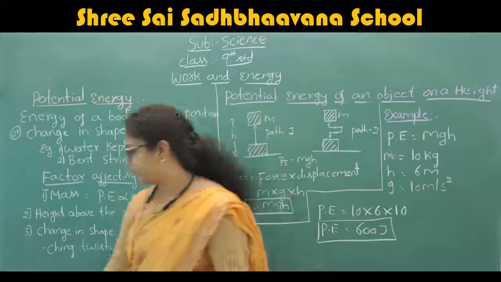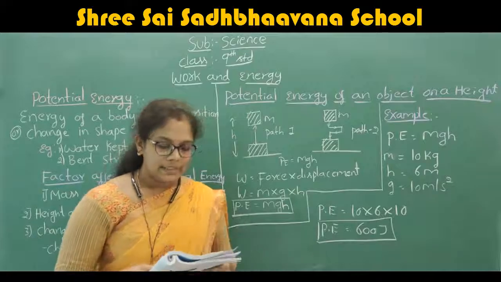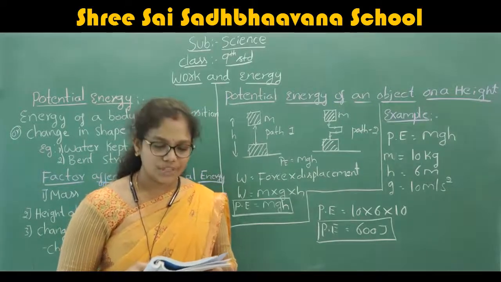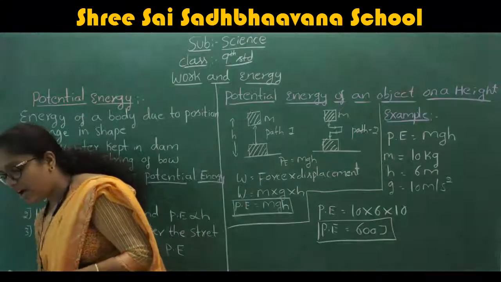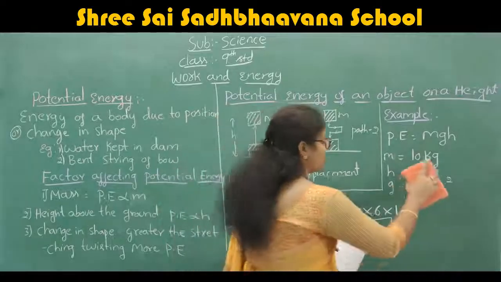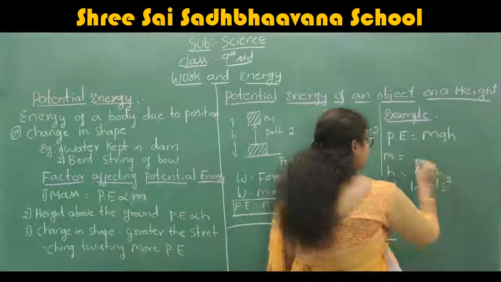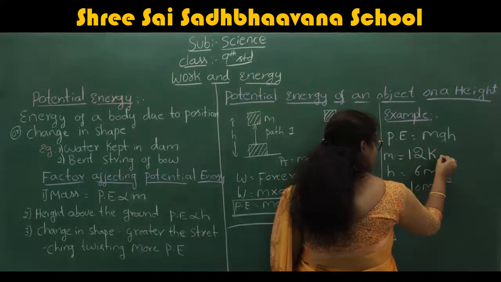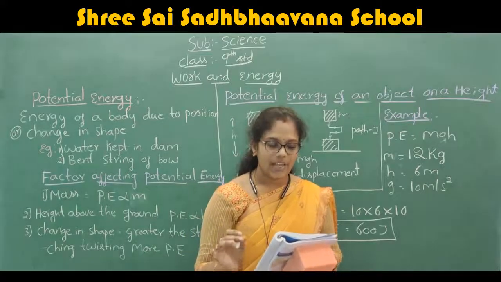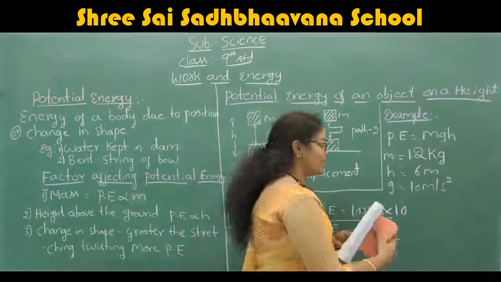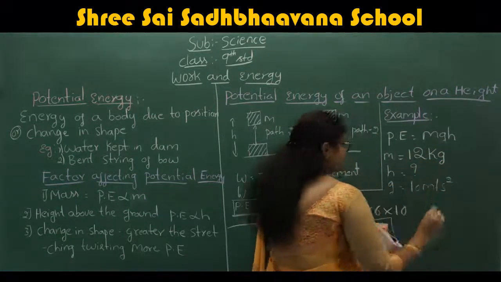Okay, take another problem. Another problem is given in your textbook. An object of mass 12 kg. Here I am changing only this. Object of mass is 12 kg, at a certain height. They didn't give the value of h. Therefore h will be the question mark.